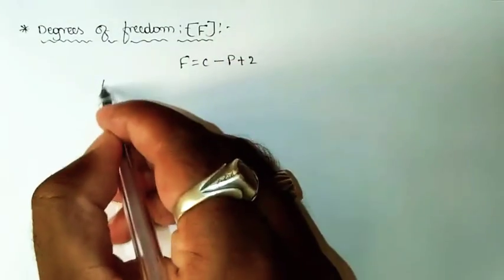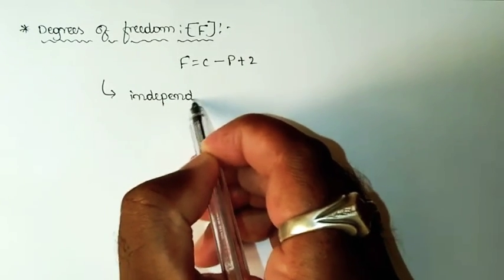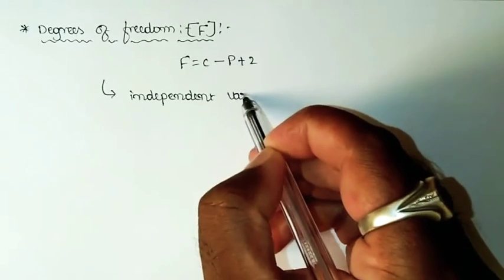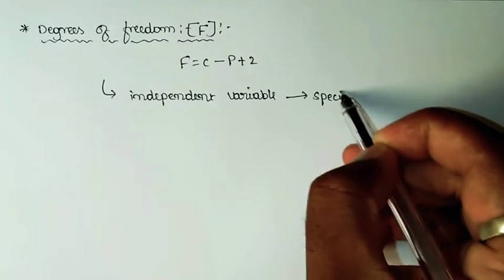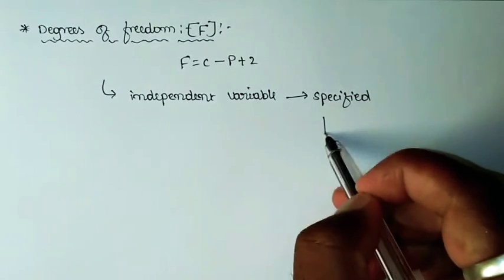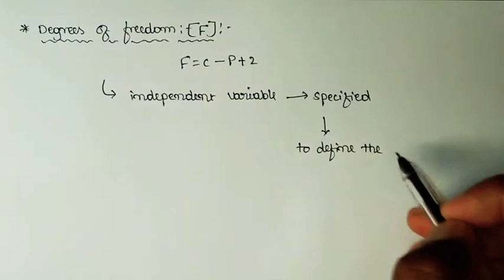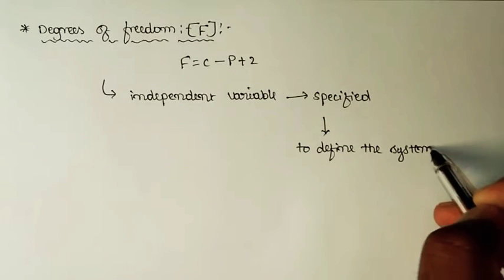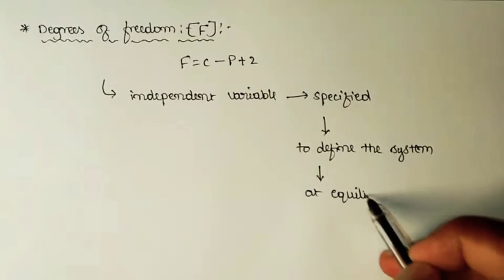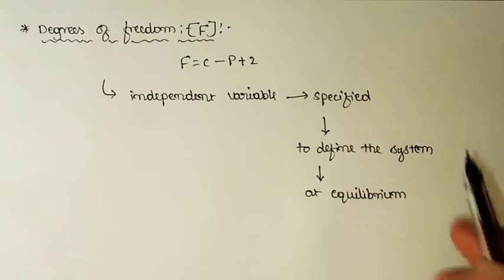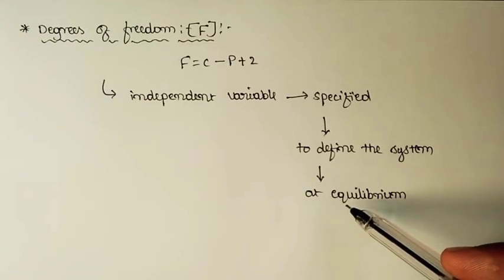That means the number of independent variables supposed to be specified to define the system at the state of equilibrium.